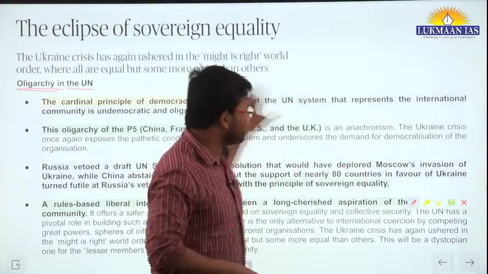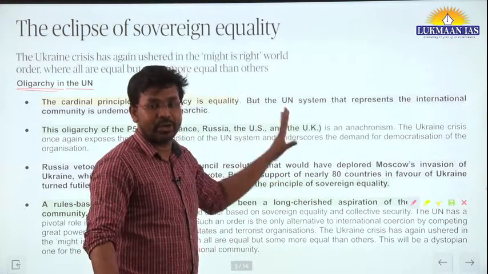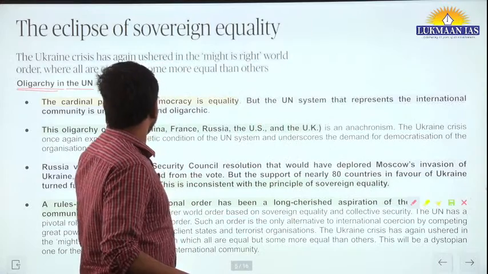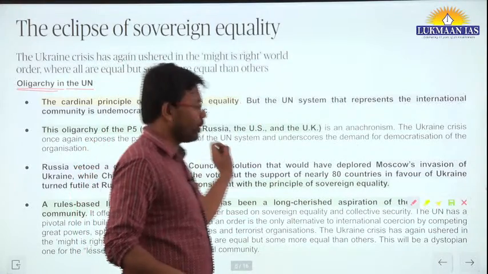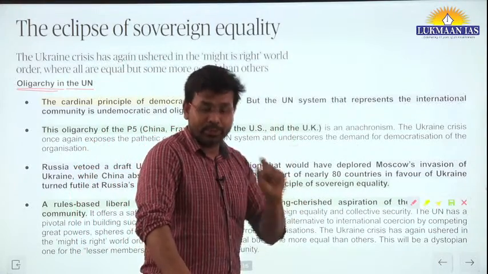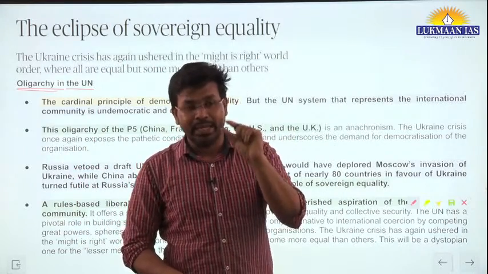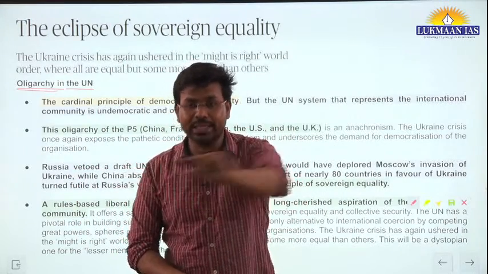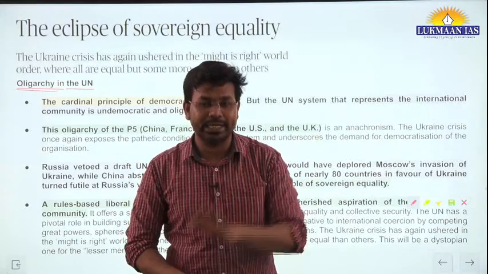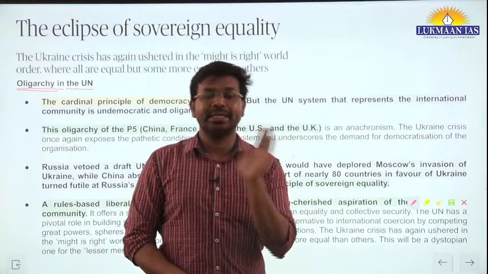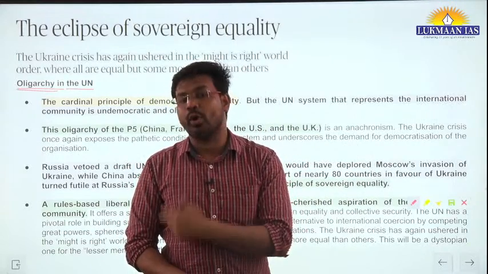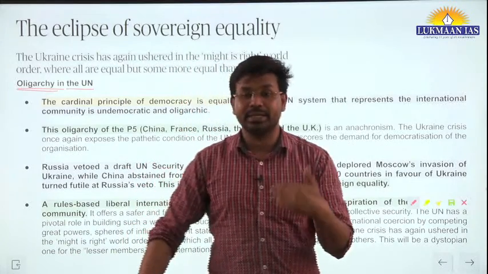Similarly, there is oligarchy in the United Nations Security Council. Why? Because if we talk about the United Nations General Assembly, it has representation of all the members of the United Nations, 193 members. So it is democratic in nature because all the members can deliberate upon certain things.